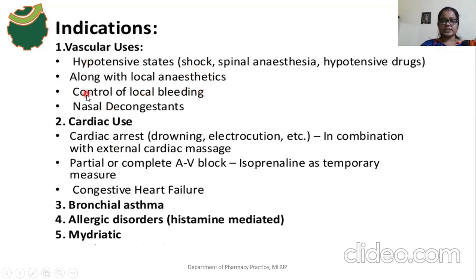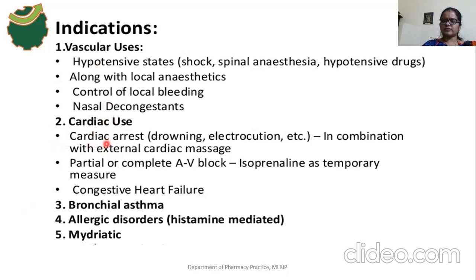These drugs are also used to control local bleeding. Why do they control local bleeding? Because of the constrictory effect. That's why they are used to control bleeding. And as nasal decongestants, because of the vasoconstrictory effect. If adrenaline binds with alpha-1 receptors, what will happen? A vasoconstriction effect will be produced. And then cardiac use. What is that cardiac use?